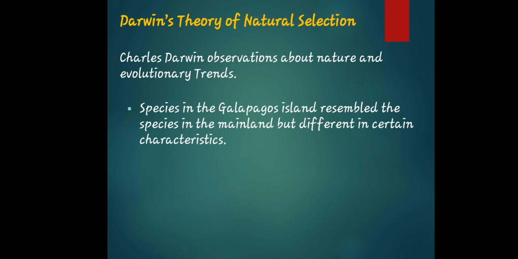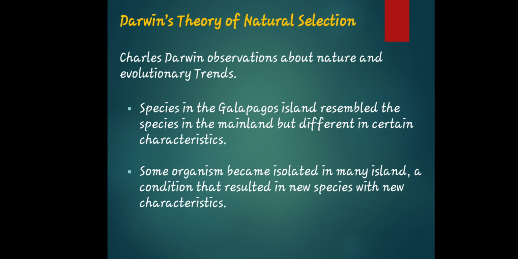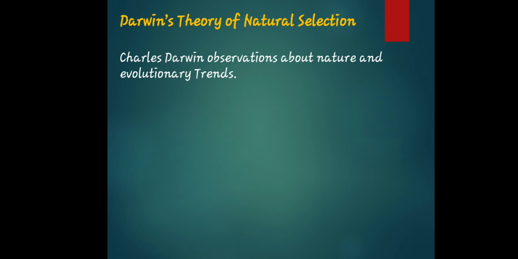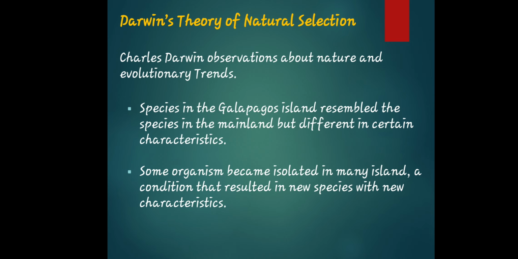Next, species in the Galapagos Islands resemble the species in the mainland but are different in certain characteristics. Some organisms became isolated on many islands, a condition that resulted in new species with new characteristics. Okay, so this is basically a fact statement, giving a description about what is in a certain island. So this is a fact statement. This is very constant. This has not been changing.